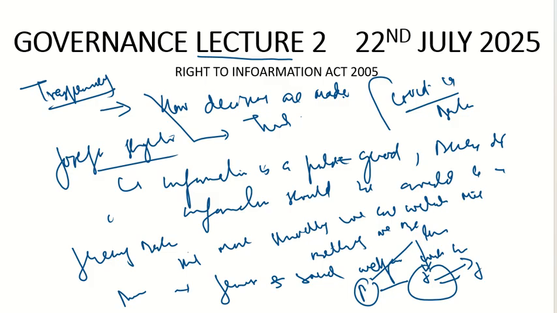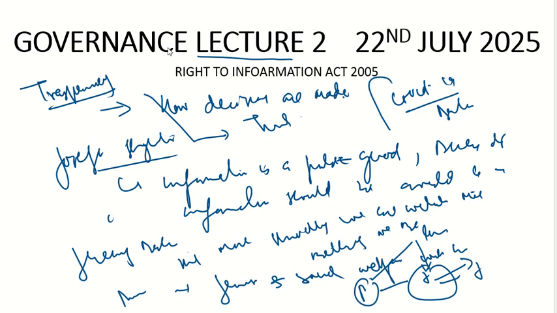So when there is no data, when you don't know what the scenario was during COVID-19 and how many people died because of it, what would be the reaction from the government if, God forbid, tomorrow any other such pandemic comes? Right now they don't have the data. I'm not criticizing the government, please do note that. But the point is, when we don't have the data, what if tomorrow another pandemic comes? How is the government going to respond?